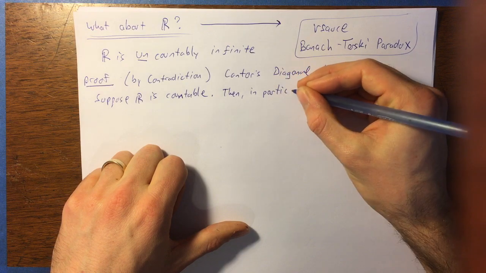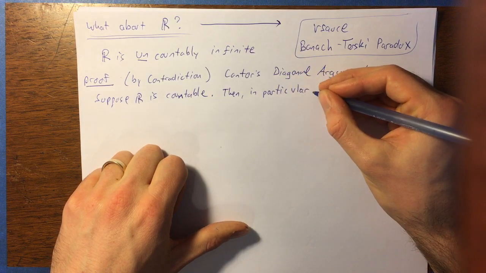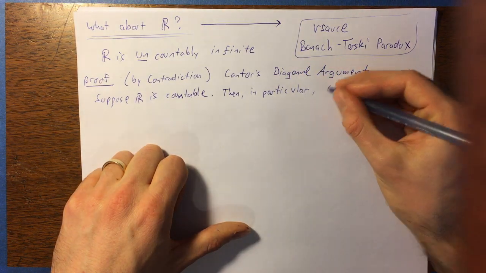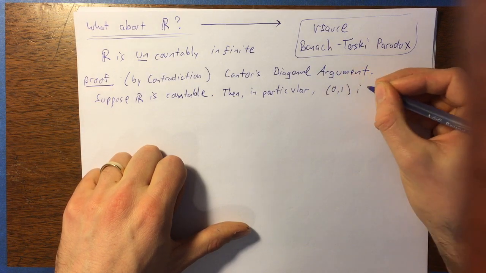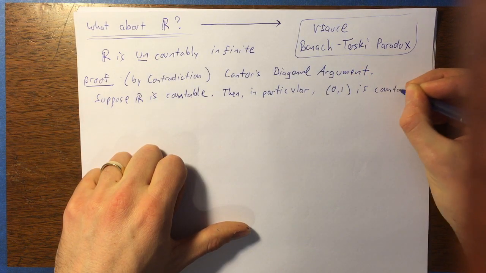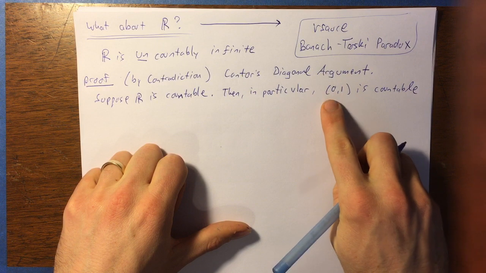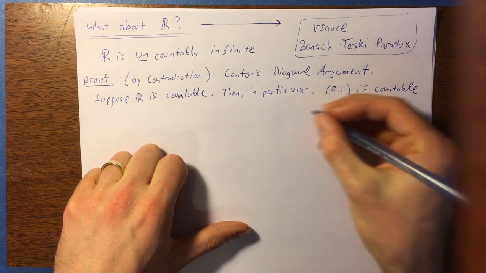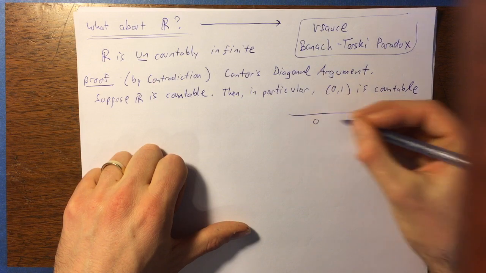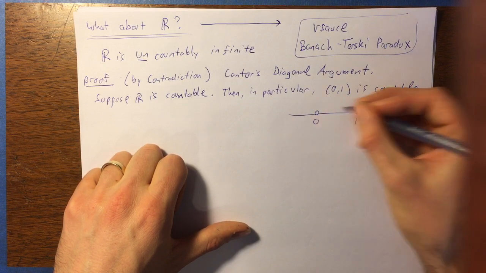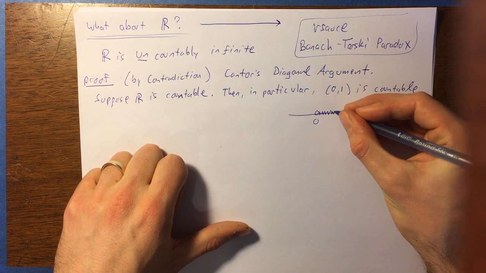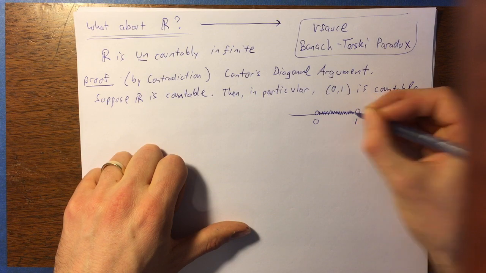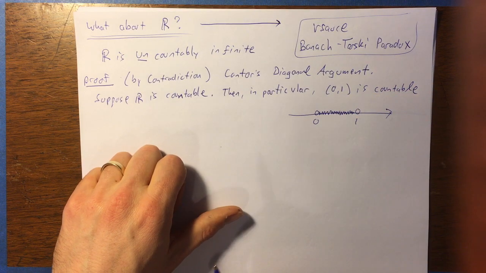And for this proof, we actually want to look at the subset which is the open interval from 0 to 1. So this is not the set containing two elements, 0 and 1. This is interval notation. So this represents, on your real number line, if you have 0 and 1, an open interval that contains all of the real numbers between 0 and 1, not including the endpoints.